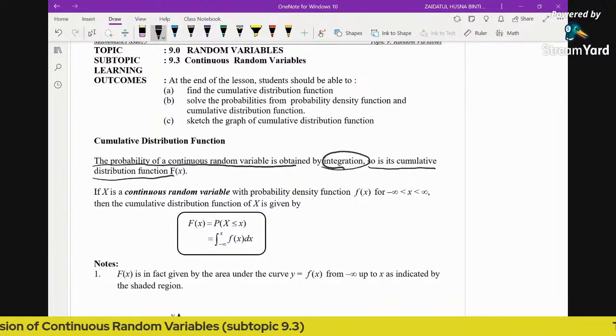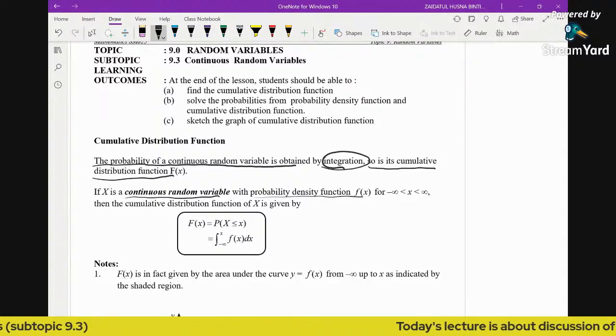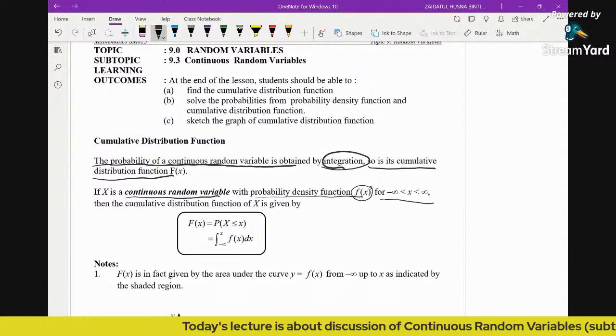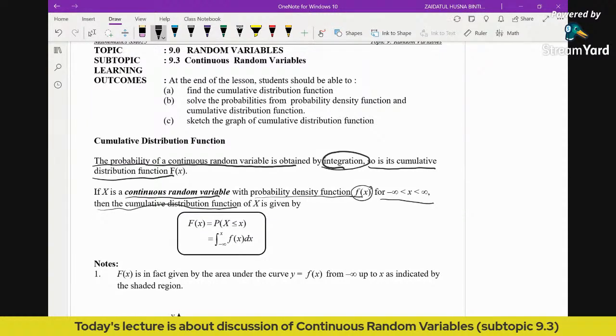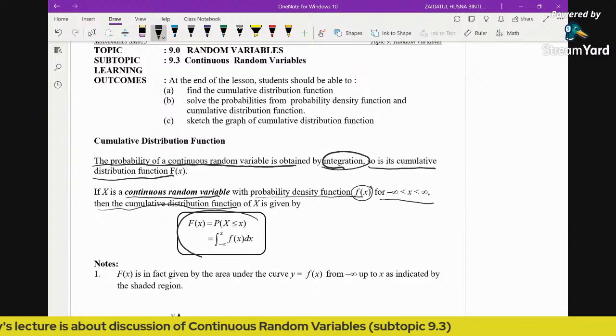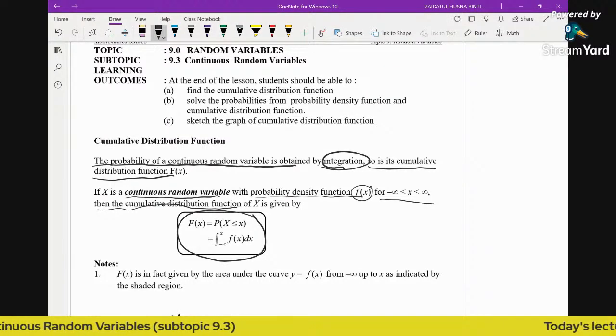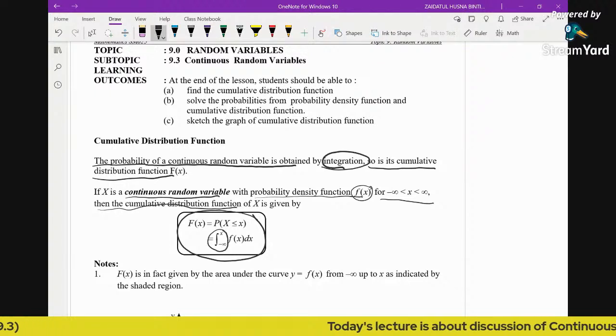If x is a continuous random variable with probability density function f(x), where the function is defined throughout the number line, then the cumulative distribution function is given by this: capital F(x) is equal to the probability when X is less than or equal to x, which is from negative infinity until x.